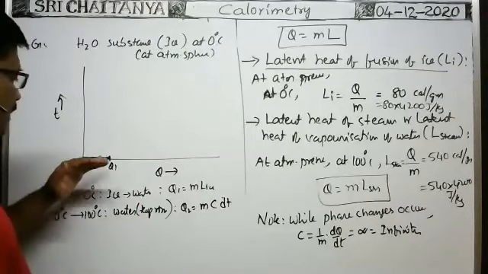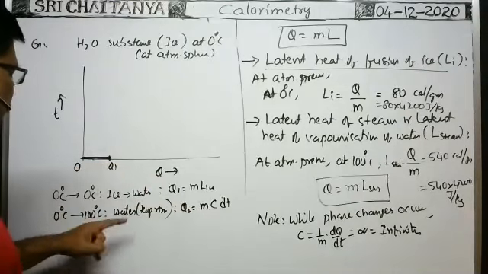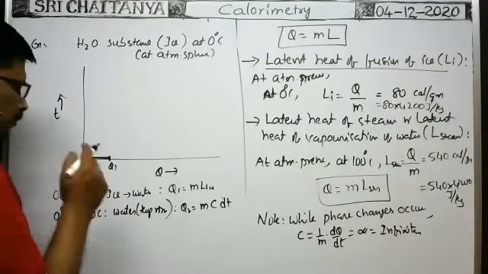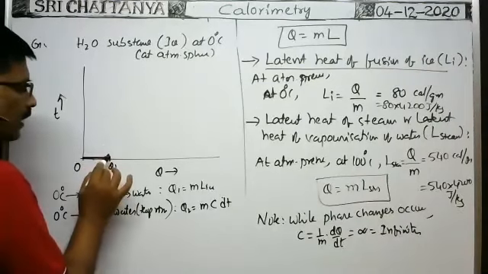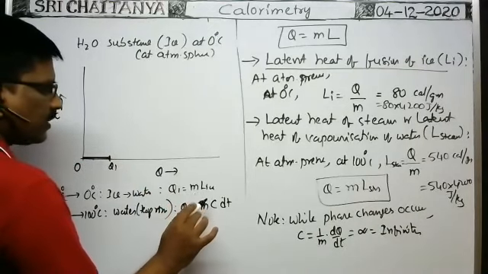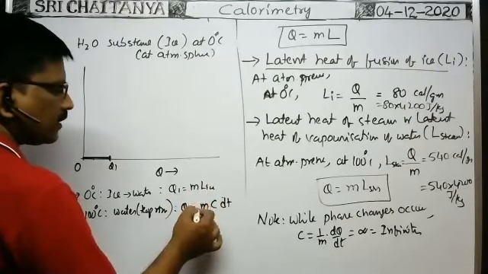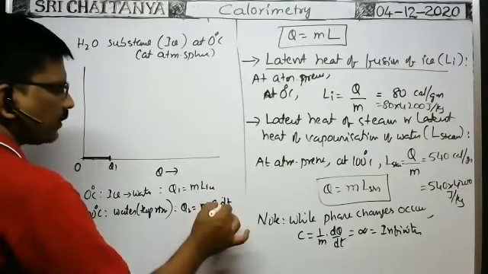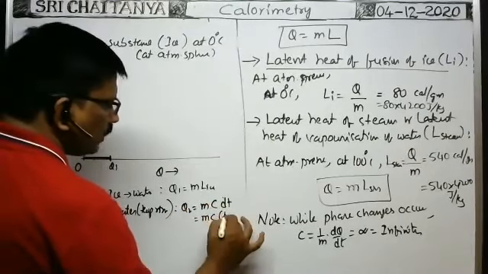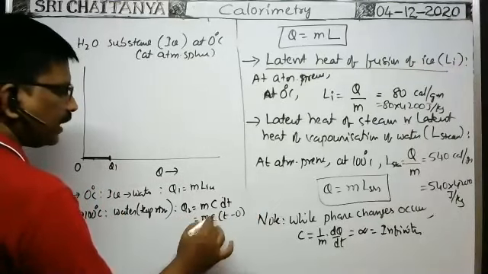So at 0 degrees centigrade, when you supply Q2 amount of heat energy to the water, its temperature increases from 0 to 100 degrees centigrade. So how can we draw the graph? When water is available at 0 degrees centigrade and you further supply heat energy, then mc is constant. So Q is proportional to the rise of temperature only. The initial temperature is 0, so Q is mc into T minus 0.